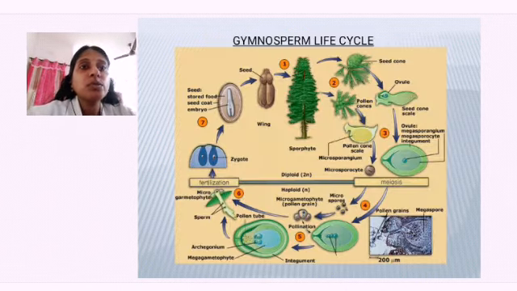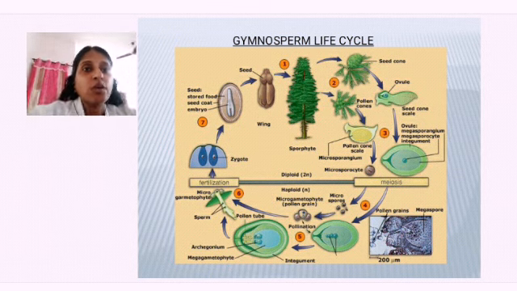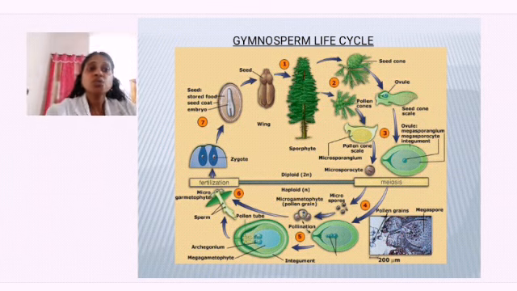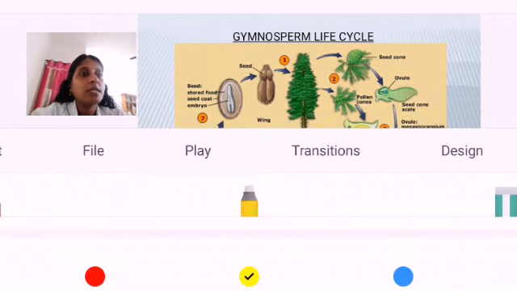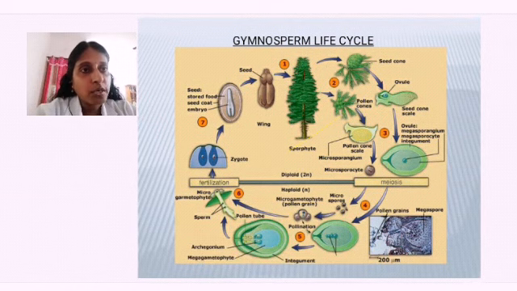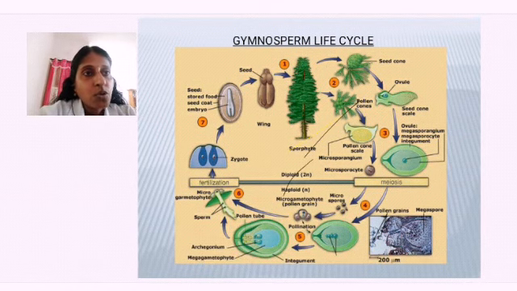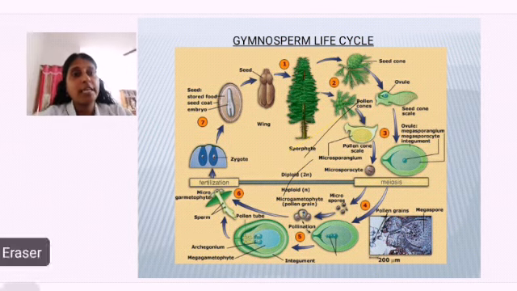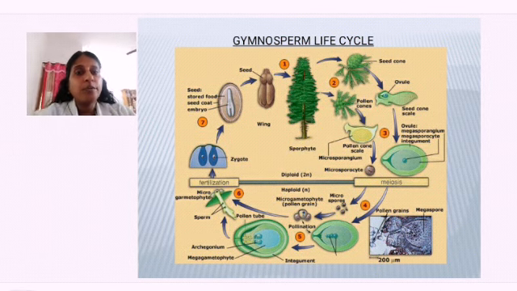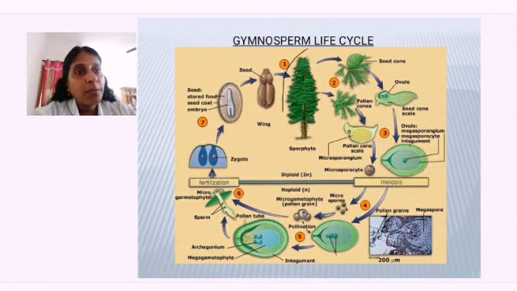Now moving on to the life cycle, or alternation of generation. Here also you can find the sporophytic stage as well as the gametophytic phase. So both phases are there: one is sporophytic and the other is gametophytic. Now, how does this take place? Listen very carefully, a very important part. The plant body is a sporophyte.